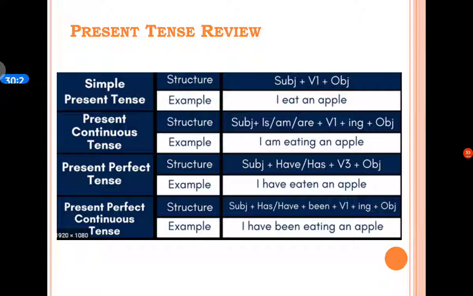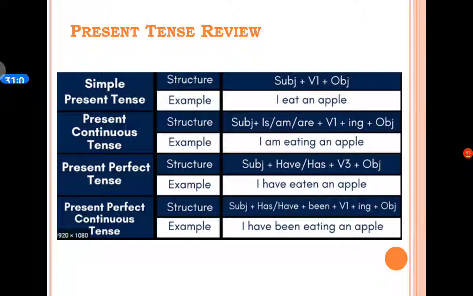Eaten is the past participle of the base verb eat. And the last kind of present tense, that is present perfect continuous tense, and its structure is have, has plus been plus verb in the ing form. Here is an example: I have been eating an apple. In this example, the structure is have plus been plus verb in the ing form.